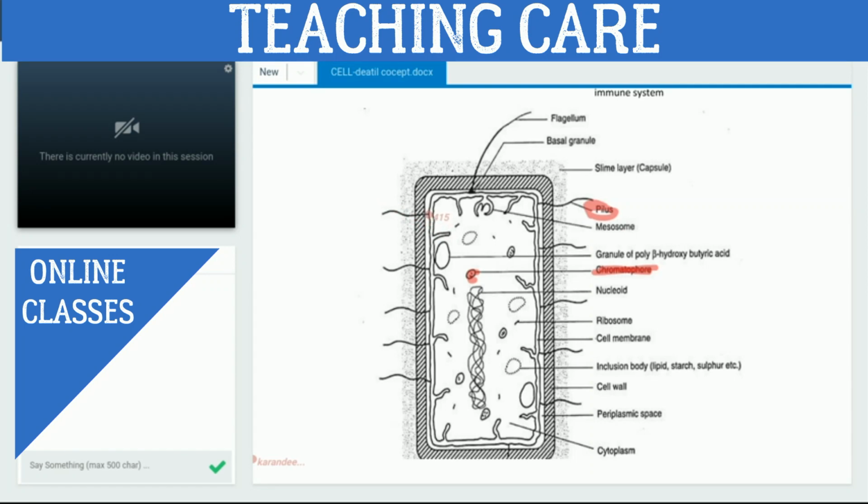We are observing these structures. Where do all these structures come out from? They come out from the plasma membrane. Yes, they come out of the plasma membrane. And fimbriae is the same type of structure, but it has some blisters.